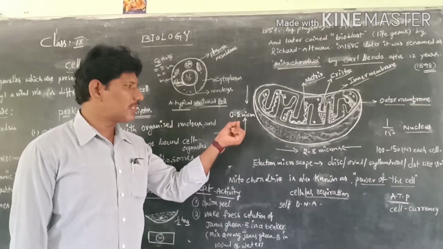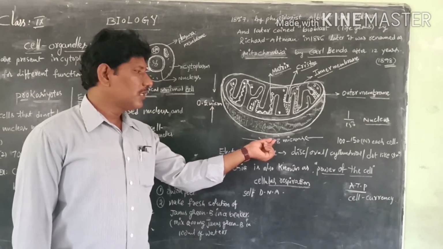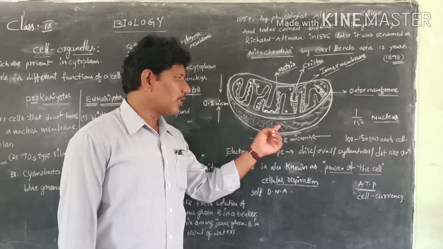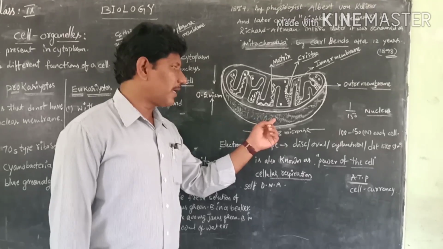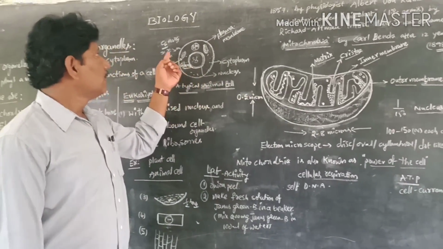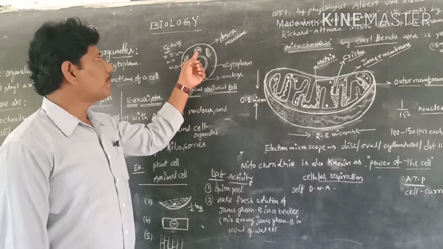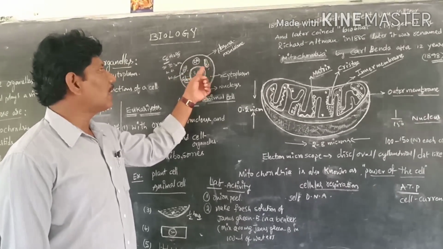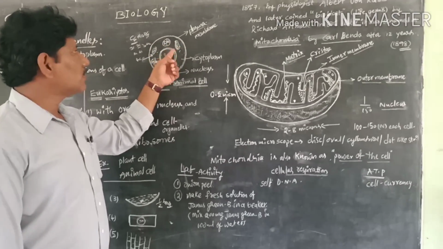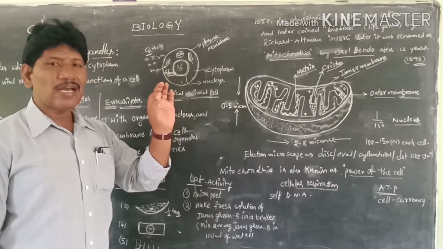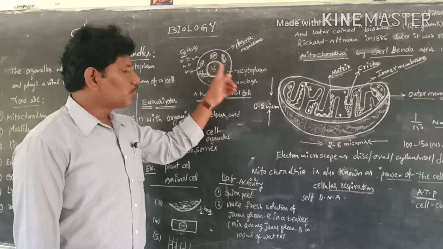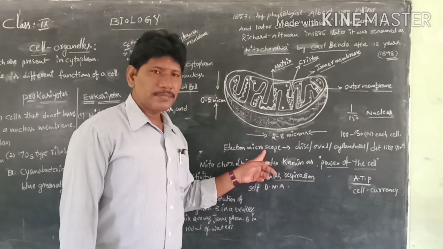Only under the powerful high magnification of an electron microscope does it appear like a disc shape, a cylindrical shape or an oval shape. Sometimes it may appear in a small dart-like structure also. So usually the mitochondria appear in different shapes through the electron microscope only.